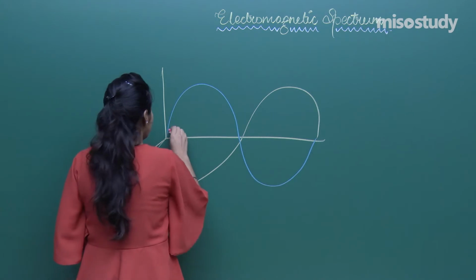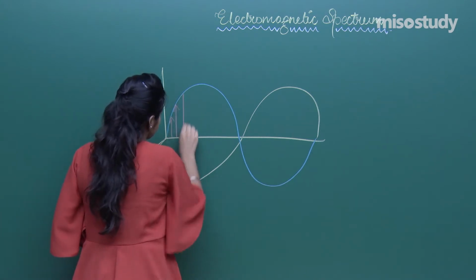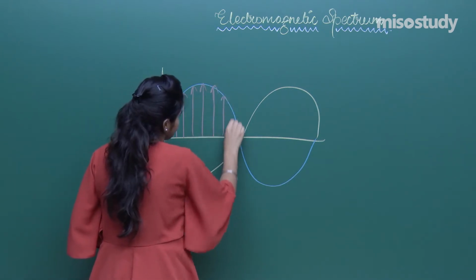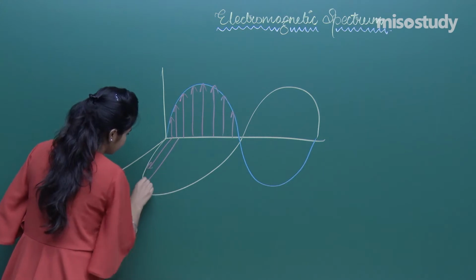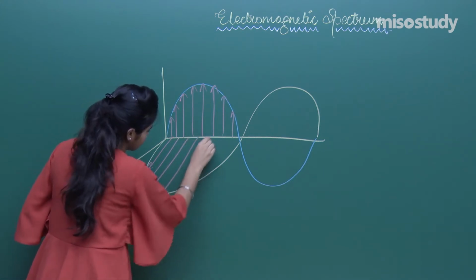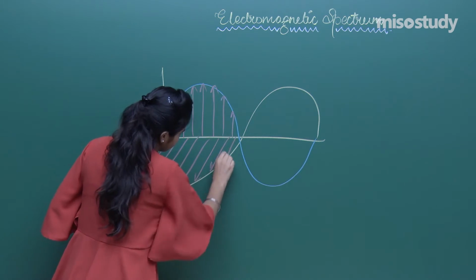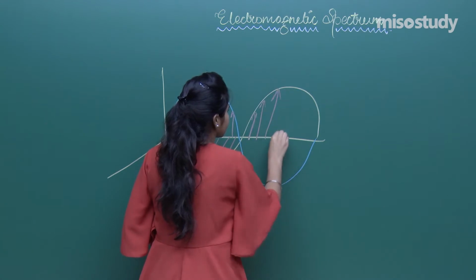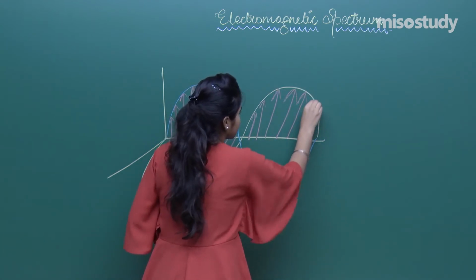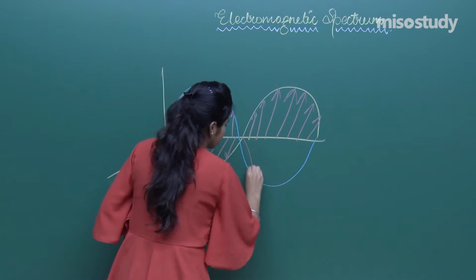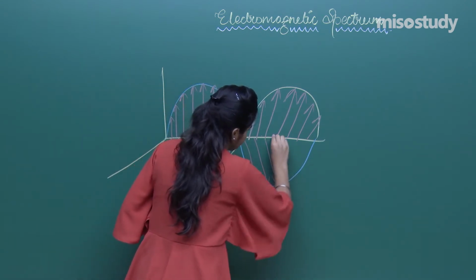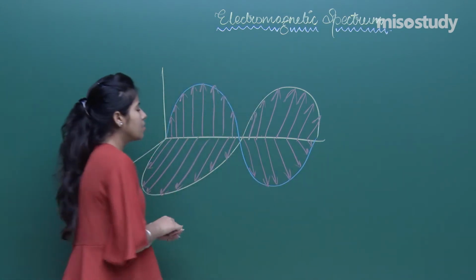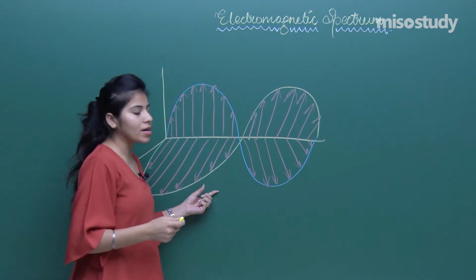let me just tell you from here only. This is how we can show the propagation of the electromagnetic wave.